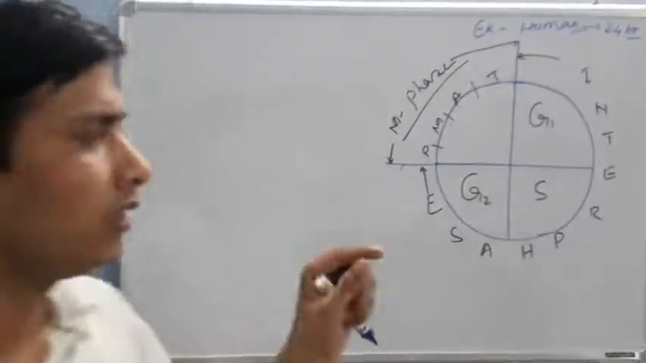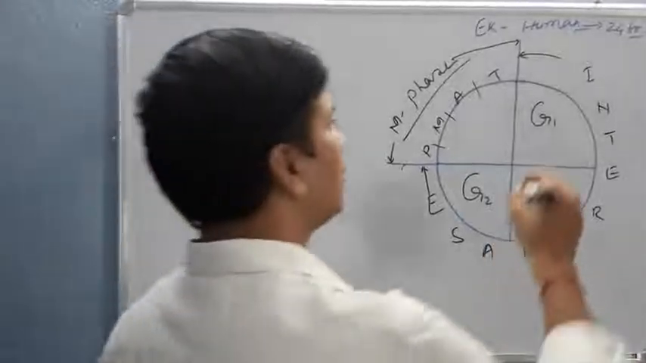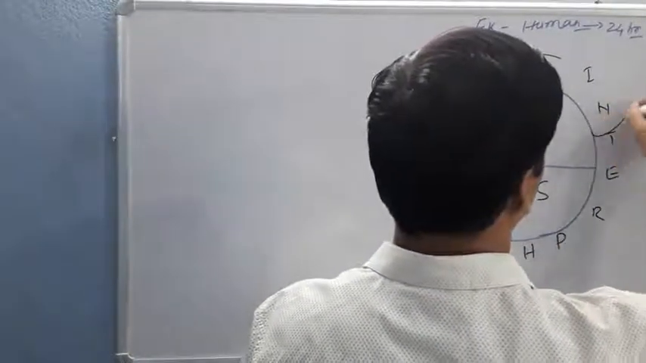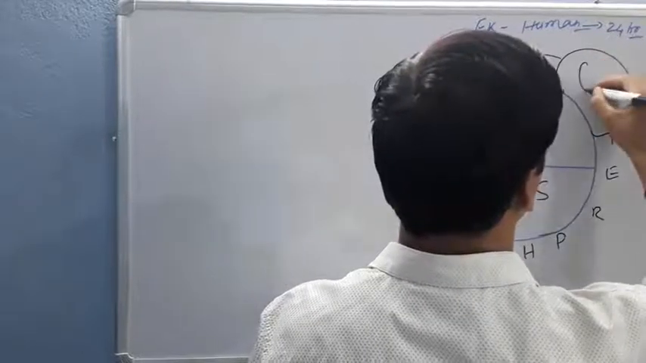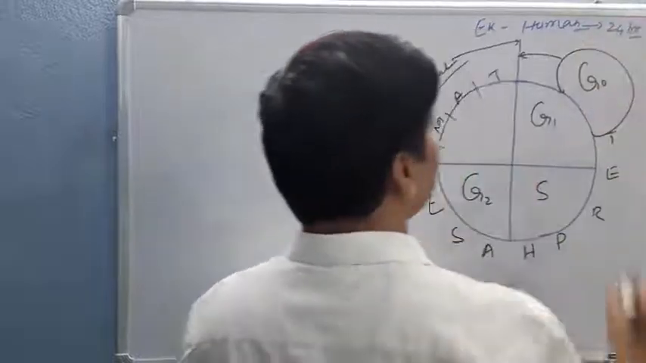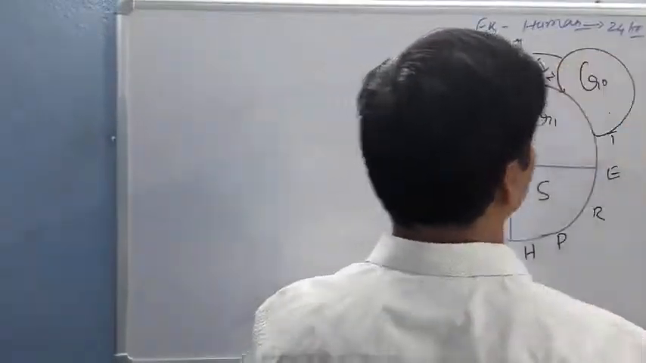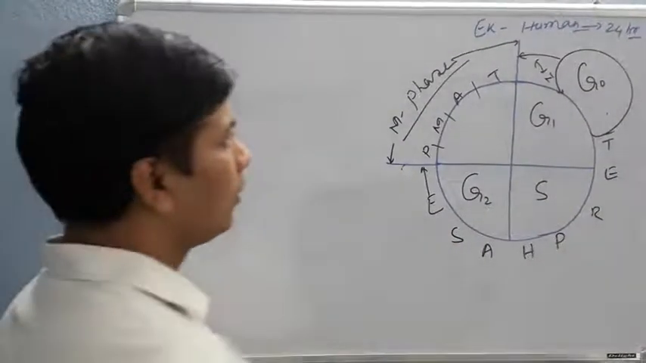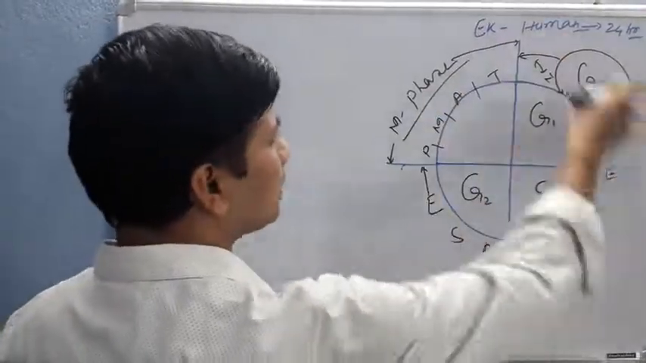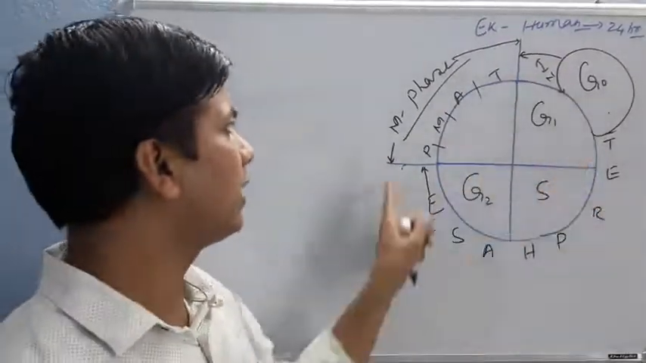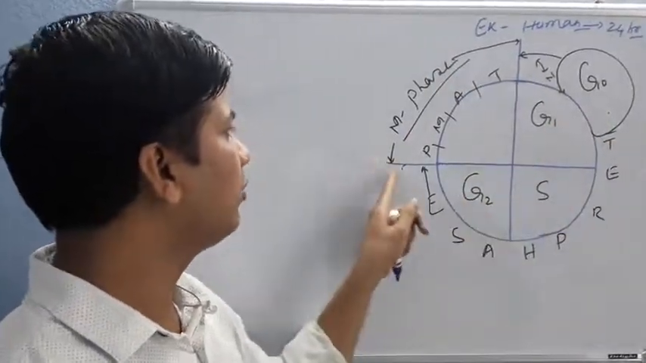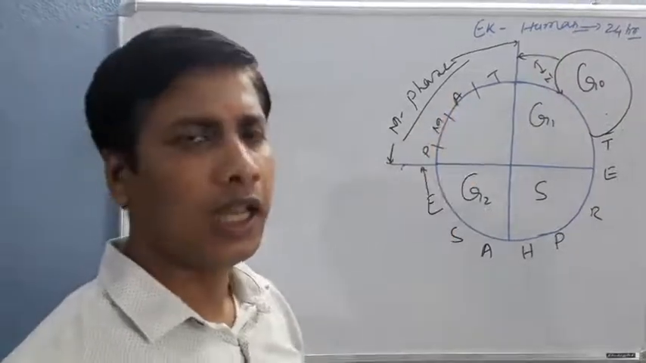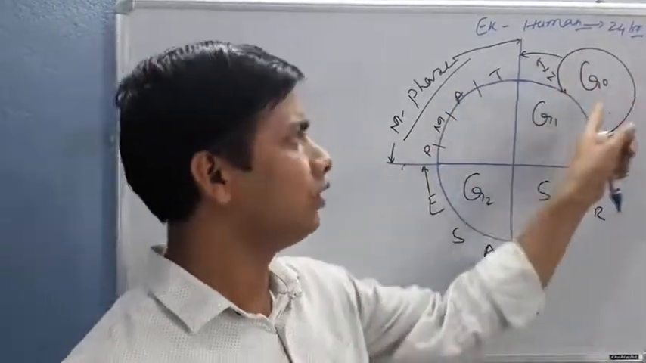Already I discussed that there is a phase in between the G1 phase, called the G0 phase. I am writing it here, the G0 phase. Hence, we can say this is the cell cycle, and it is divided into interphase and M phase. The interphase is divided into G1, S, and G2 phase, whereas the M phase is divided into prophase, metaphase, anaphase, and telophase. And there is a phase in between the G1 phase, the G0 phase.